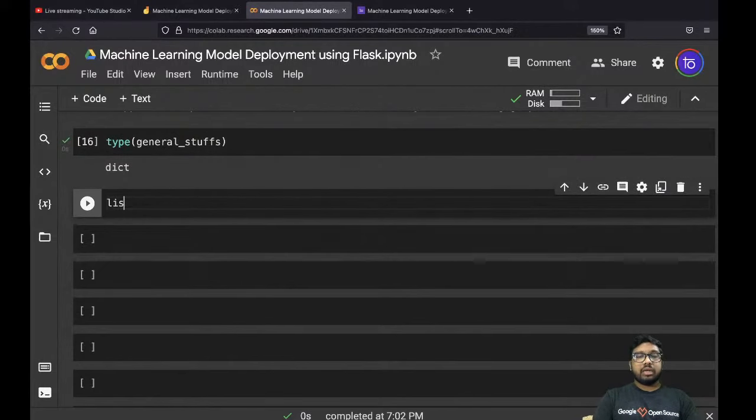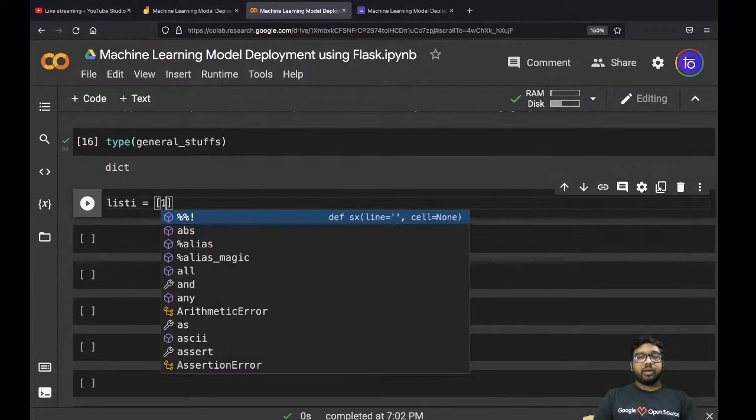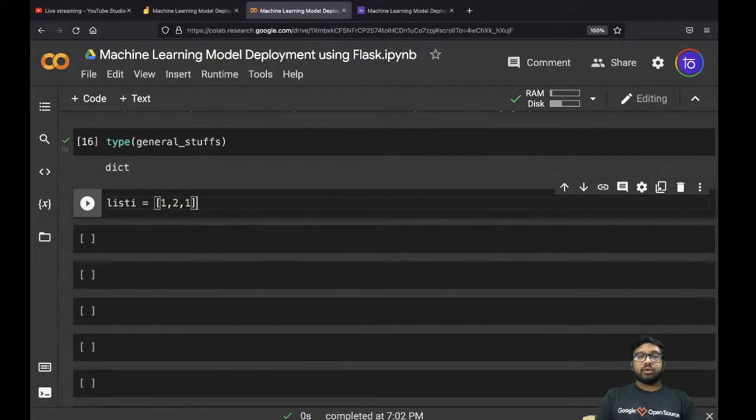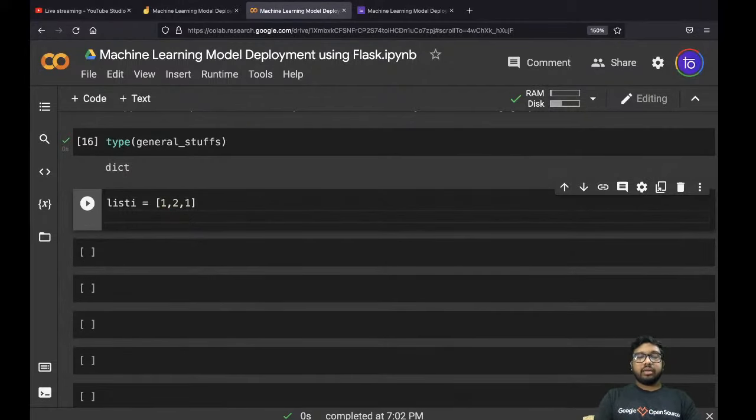Let's say this is your list, listy, and over here let me write 1 2 1. Similarly, let's go with seti, that is 1 2 1. Let's run this.